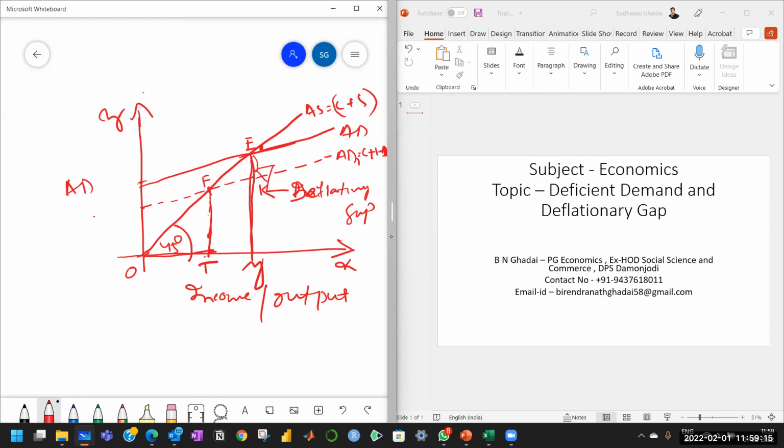Going to employment and output, I told you that in case of inflationary gap or a situation of excess demand, there is no impact on employment and output because this is a phenomenon of full employment. But in a deflationary gap, the output will decrease, employment will decrease, unemployment will increase, and national income will decrease.